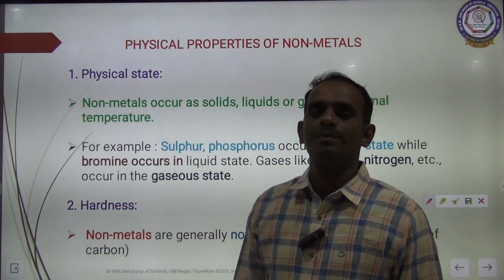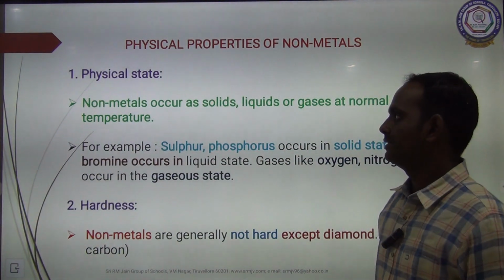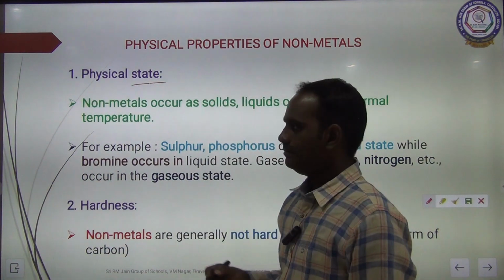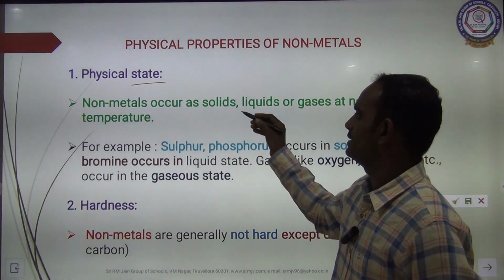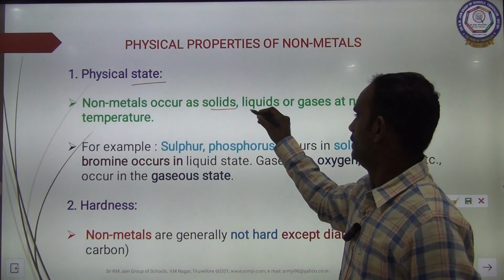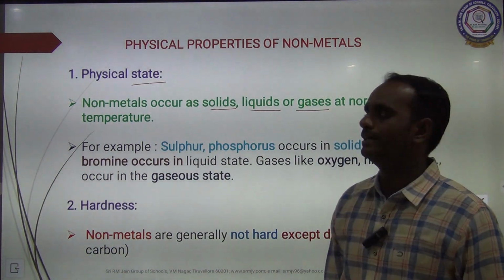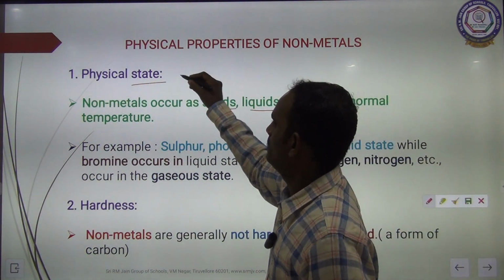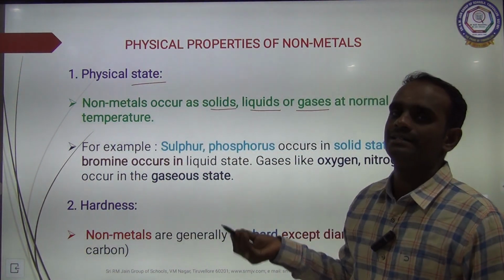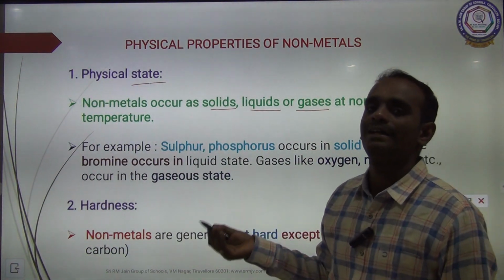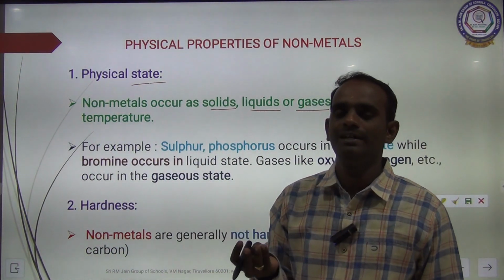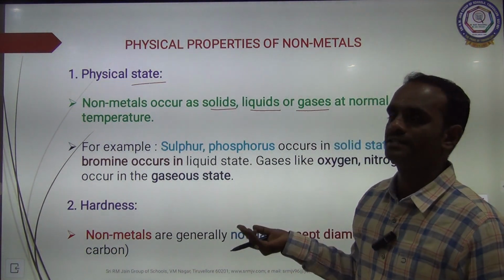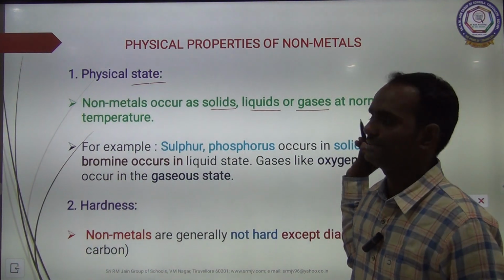Next, physical properties of non-metals. The first physical property is physical state. Non-metals occur as solids, liquids or gases at normal room temperature. So non-metals occur in all three states of matter: solid, liquid and gas.